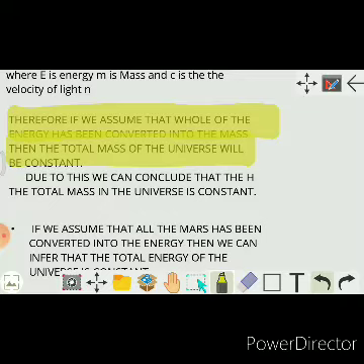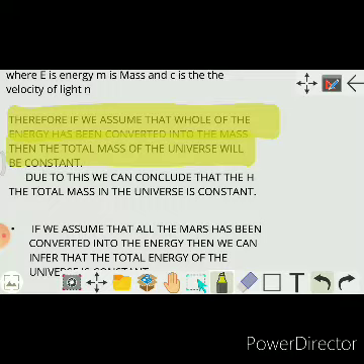Opposite to this, we can also say that if we convert the whole of the energy into mass, then in the universe only matter is there, and nothing can be inserted into it, and nothing can be eliminated from it.